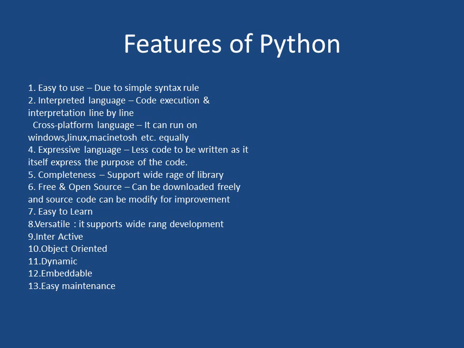Completeness, it means support for a wide range of libraries. Free and open source, it can be downloaded easily, freely from the net. You can easily modify it because it is open source. It is freely available, just download it.